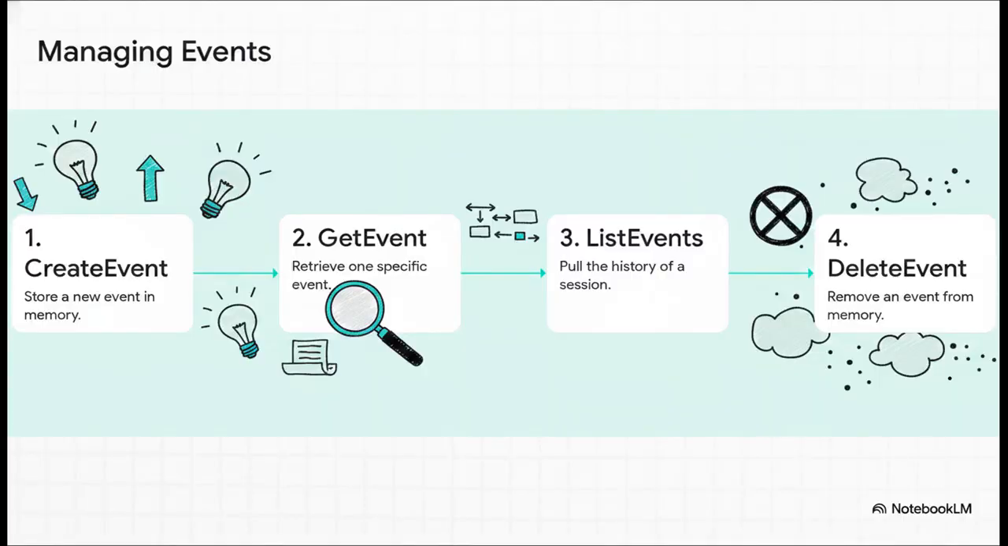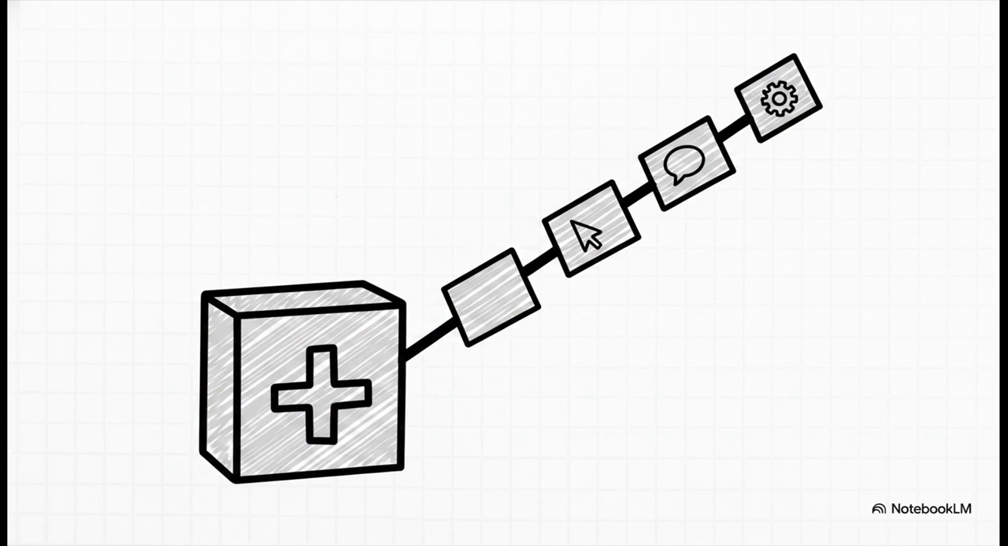First, you create event. That's how you save a new piece of information. Then you can get event to pull up one specific memory if you have its ID. What if you need the whole story? That's where ListEvents comes in. It lets you reconstruct the entire history. And finally, if you need to get rid of something for, say, privacy reasons, you just use DeleteEvent. Create, get, list, delete. Super simple, but incredibly powerful. You can really think of CreateEvent as the engine driving this whole system.